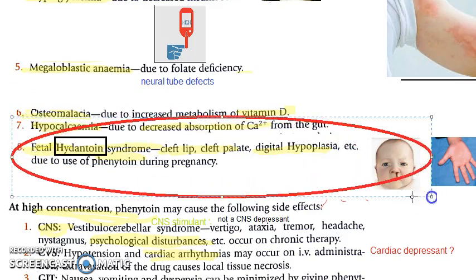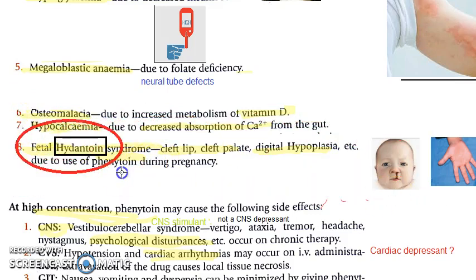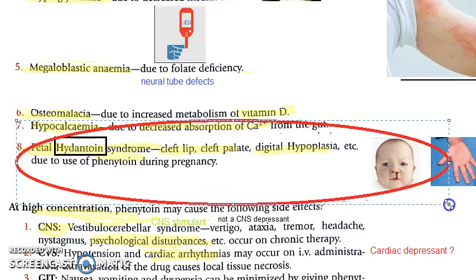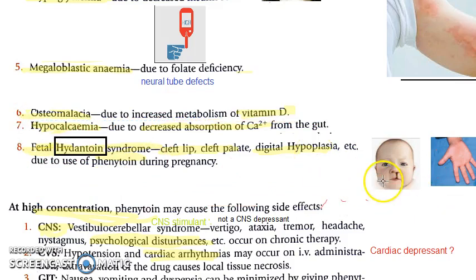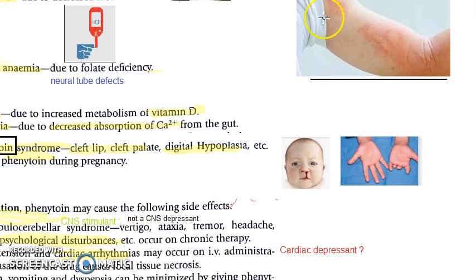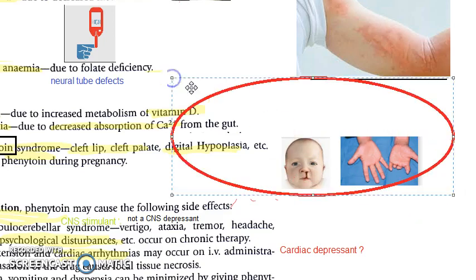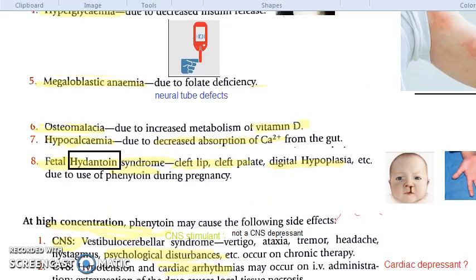Fetal hydantoin syndrome, because remember phenytoin is a hydantoin, so there can be fetal hydantoin syndrome where it can be cleft lip, cleft palate, digital hypoplasia, etc. All these constitute what? Fetal hydantoin syndrome.